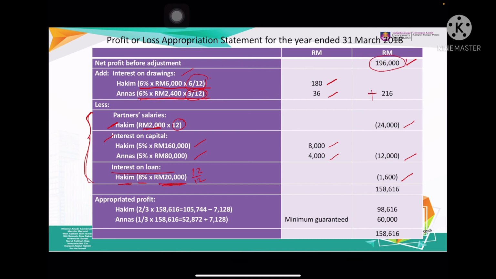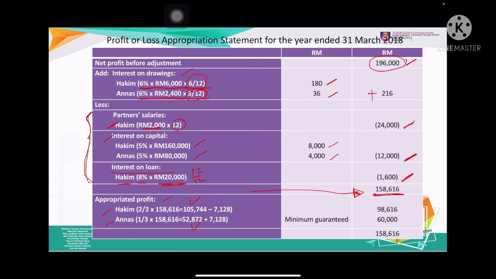The 196,000, you plus with interest on drawing, and then you minus salaries 24,000, interest on capital 12,000, and interest on loans. So you are left with 158,616. And then how to distribute the profit among the partners? Hakim 2/3 and Anas 1/3, times the amount that you are left with, 158,616. You get this figure and this figure.